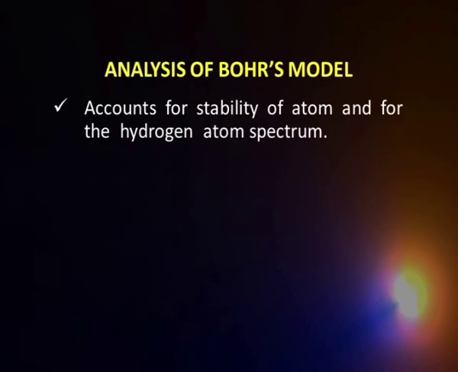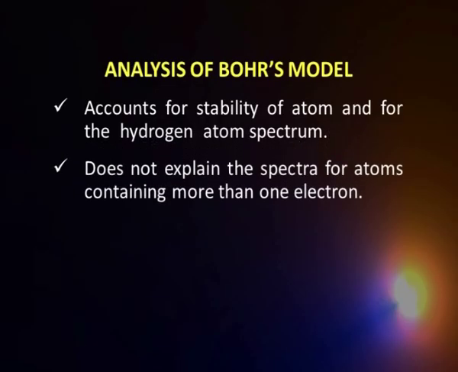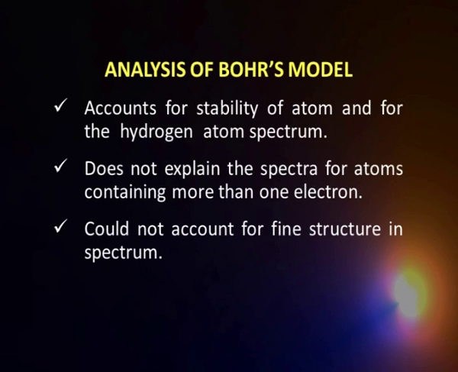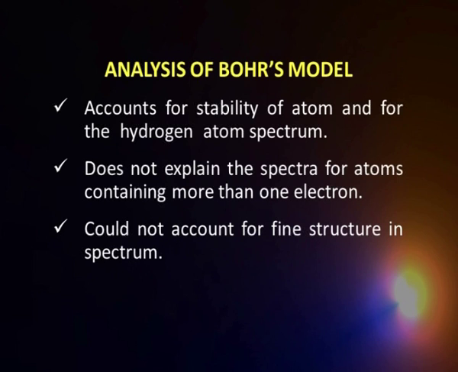But where it faltered was that if I go for atoms bigger than the hydrogen atom, say helium atom and beyond, we find it does not work out. It does not explain fairly well. There is something missing over there. Thirdly, these so-called lines in the spectrum were actually not single lines. There was some fine structure in them. Even that fine structure could not be explained by Bohr. That was the second inadequacy of Bohr's model.